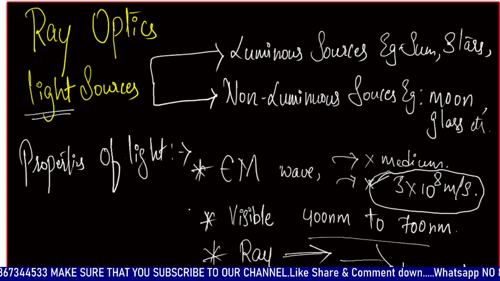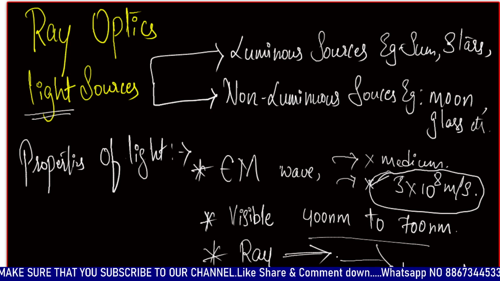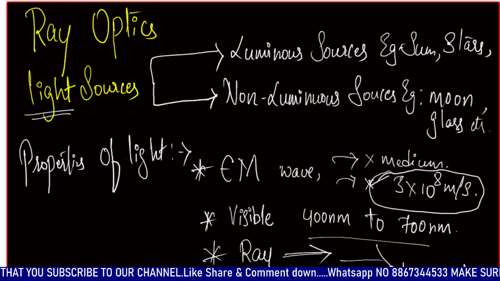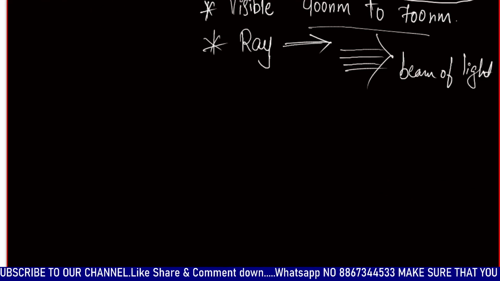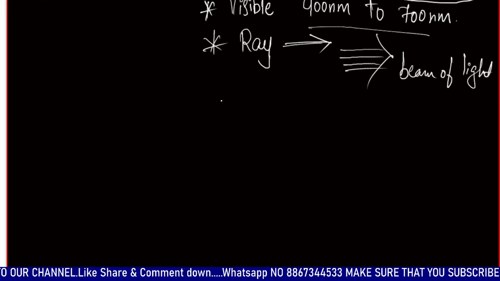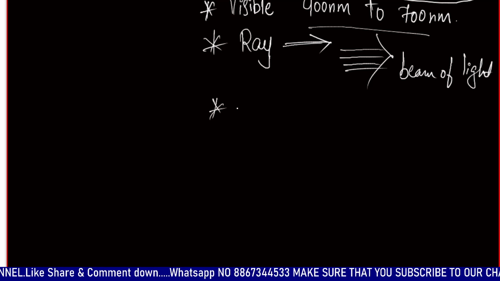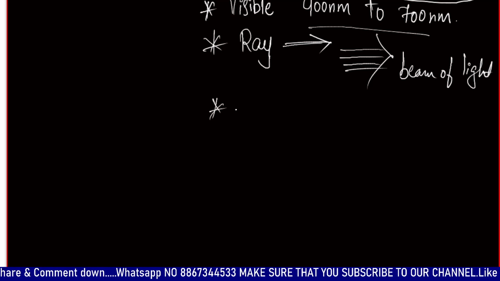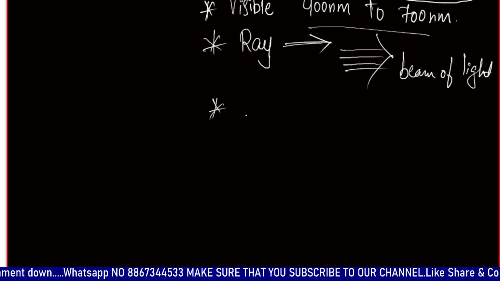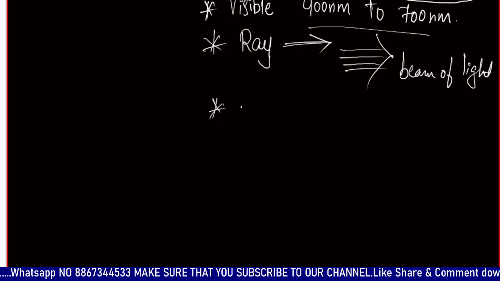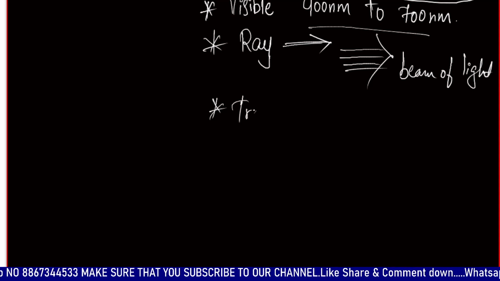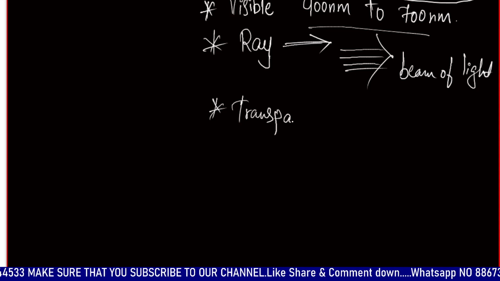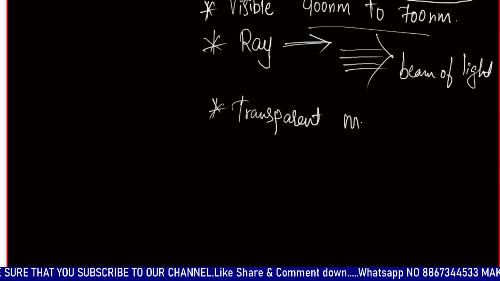And the next thing which we will notice is light can pass through a transparent medium, okay. It only passes through a transparent medium, okay.